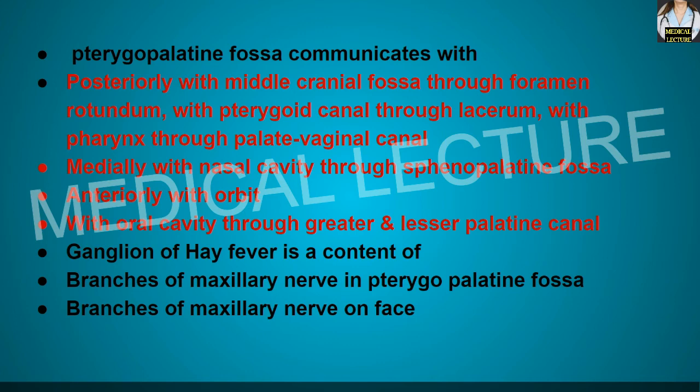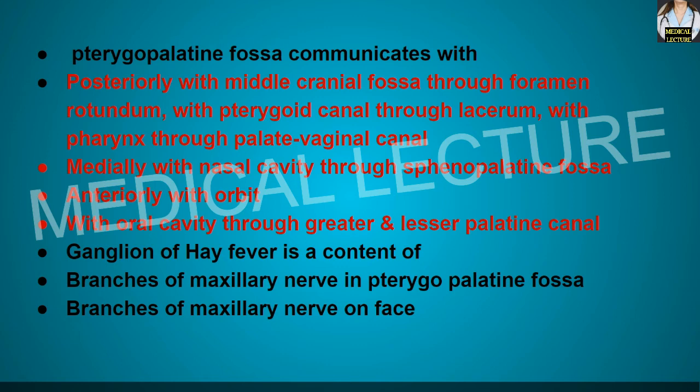It communicates with the pterygoid canal through the foramen lacerum and with the pharynx through the palatovaginal canal, mainly in the posterior part. Medially, this particular fossa communicates with the nasal cavity through the sphenopalatine foramen. Anteriorly, this fossa communicates with the orbit, and remember, the pterygopalatine fossa communicates with the oral cavity through the greater and the lesser palatine canal.